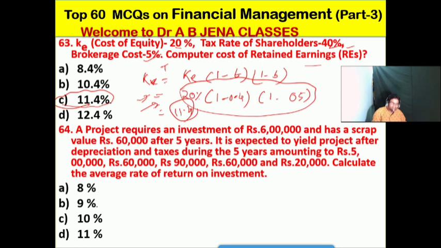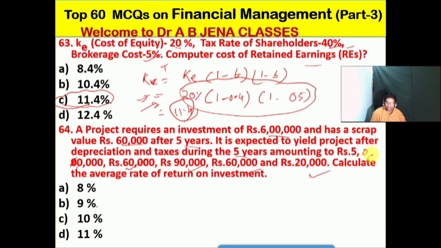capital budgeting. The project requires an investment of rupees 6 lakhs and has a scrap value of rupees 60,000. After 5 years, it is expected to yield profit after depreciation and tax during the 5 years amounting to 50,000, 60,000, 90,000, 60,000, and 20,000.